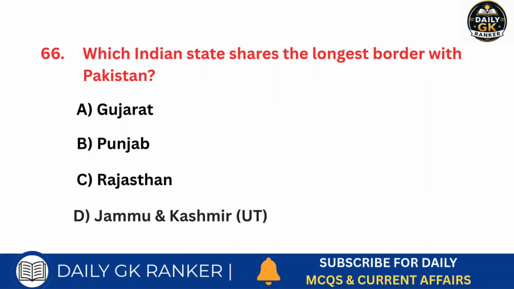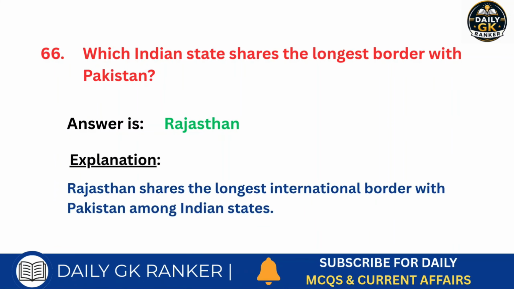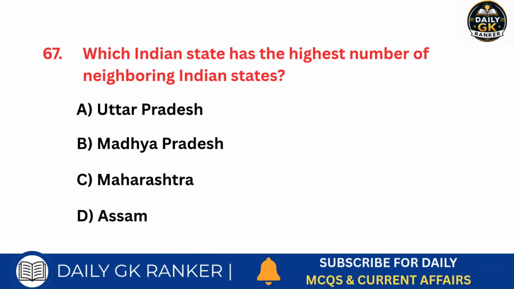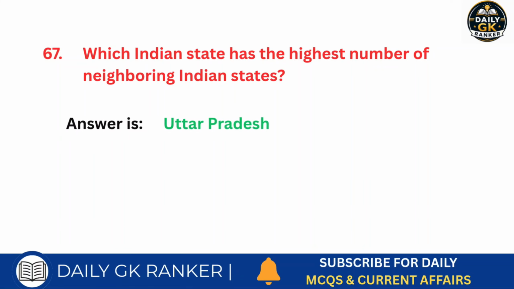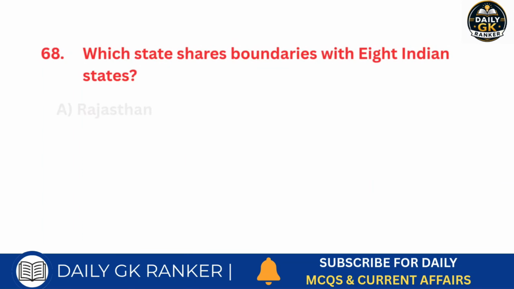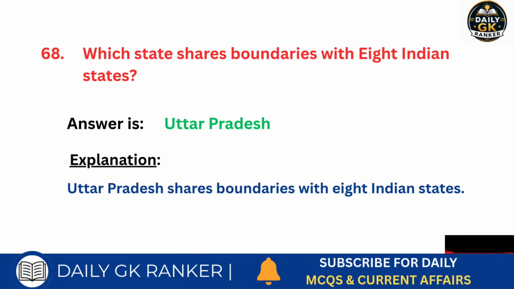Which Indian state shares the longest border with Pakistan? Answer is Rajasthan. Which Indian state has the highest number of neighboring Indian states? Answer is Uttar Pradesh. Which state shares boundaries with 8 Indian states? Answer is Uttar Pradesh.